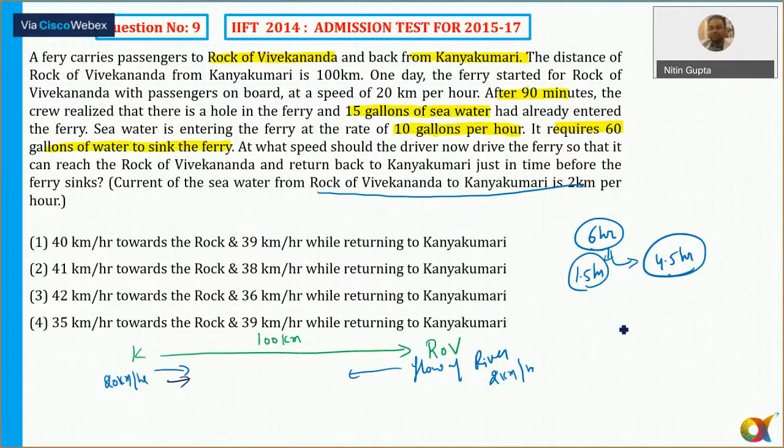So 90 minutes में the distance traveled is equal to, in 90 minutes, that is speed 20 minus... ठीक है ना, जब कन्याकुमारी से स्टार्ट हुई थी तब तो रिवर के अगेंस्ट था, so 20 minus 2 into 90 minutes. So 90 minutes means I can say that is 1.5 hours. So that is 18 into 1.5. So 18 into 1.5, it comes out to be how much?